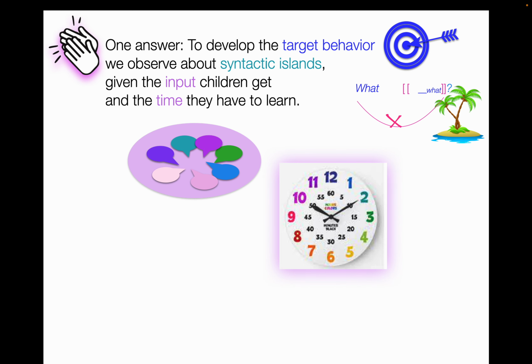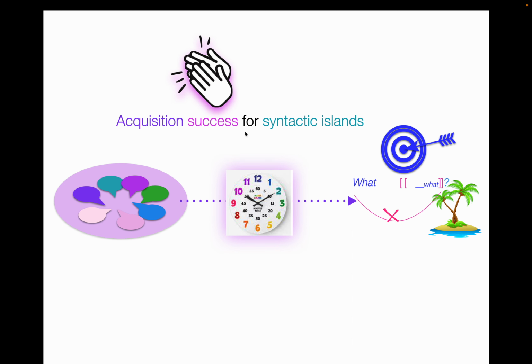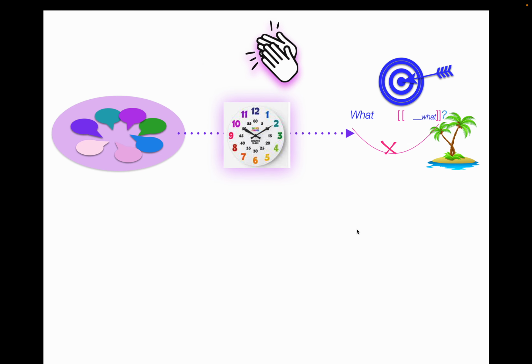And to do that, given the input that children get and the time that they have to learn, that's what it means to succeed, right? And so in general, again, acquisition success for syntactic islands: get the input kids get, the time they have to learn, and be able to produce the target behavior for syntactic islands.